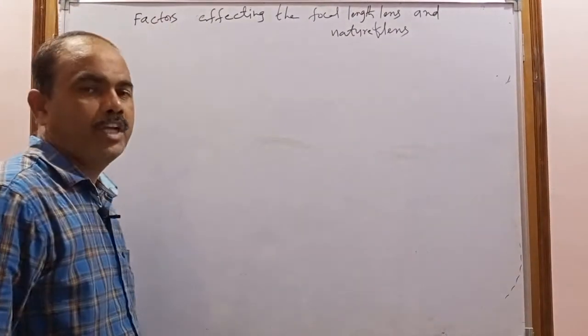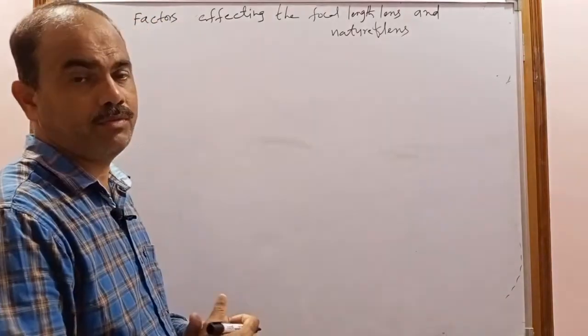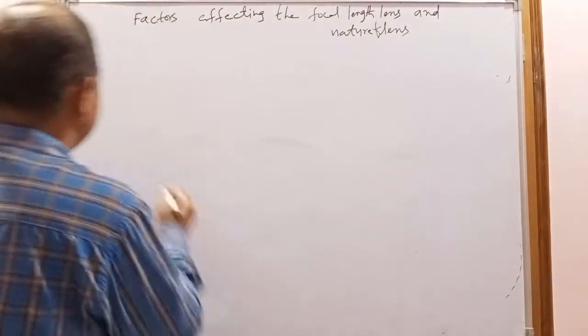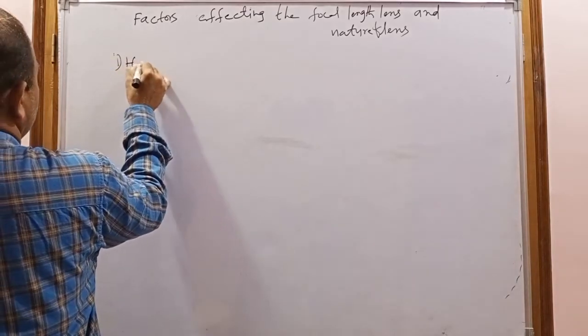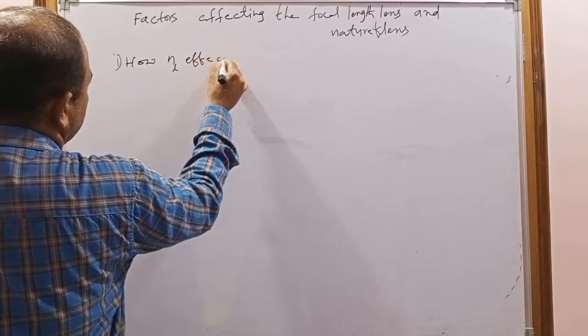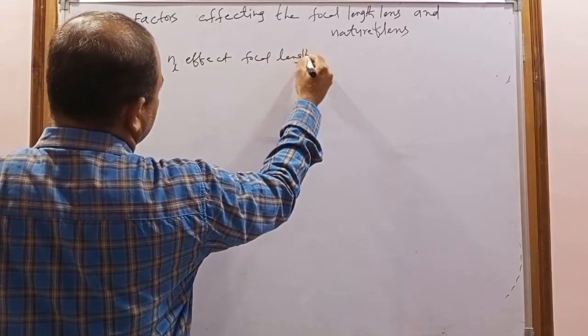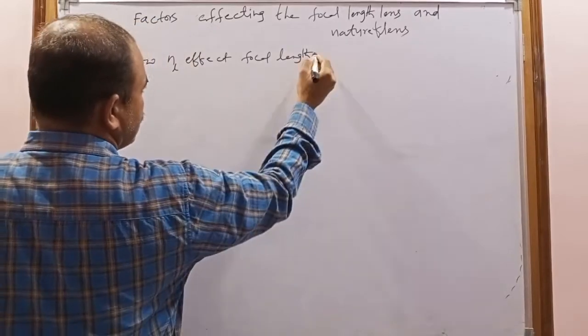So next I am going to explain how the refractive index of the lens affects the focal length of the lens. So how does the refractive index of the lens affect the focal length?